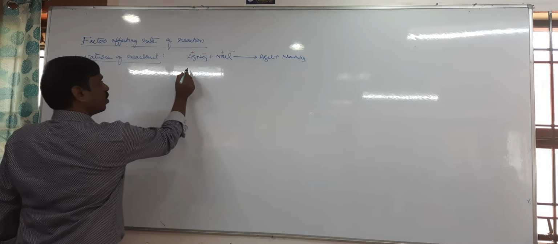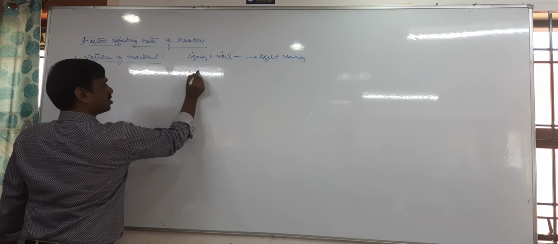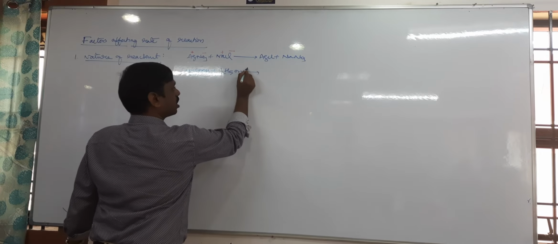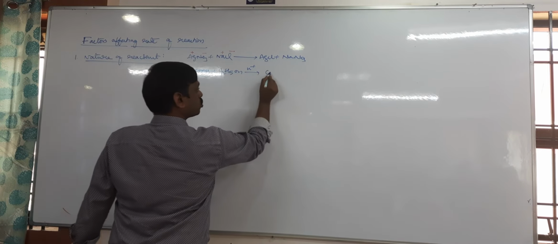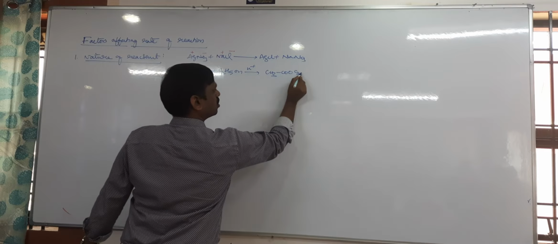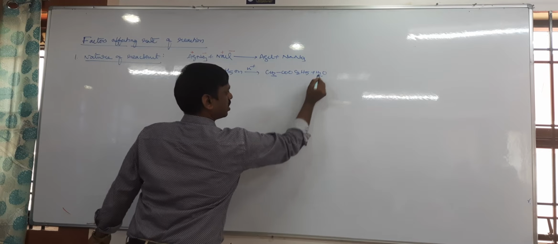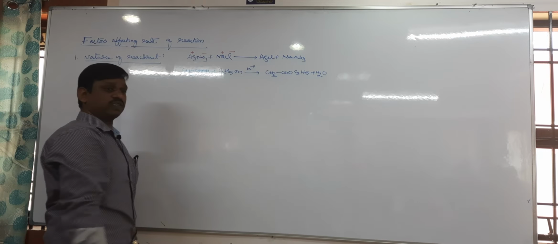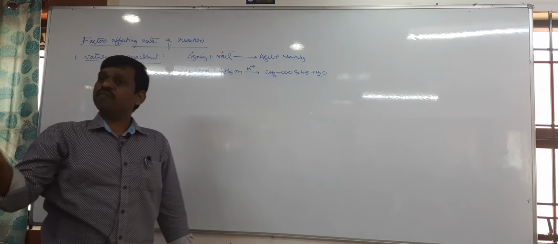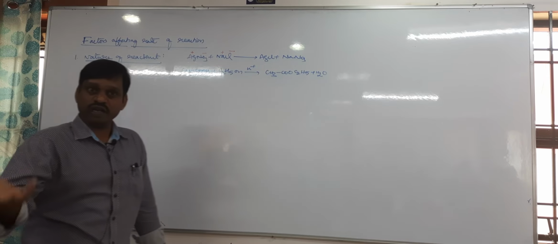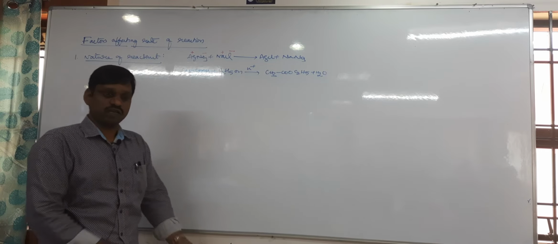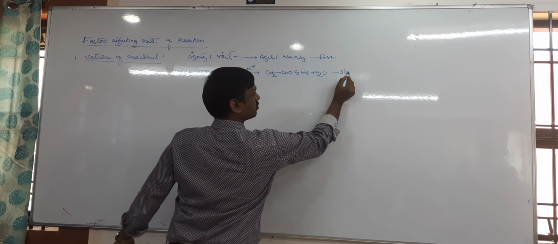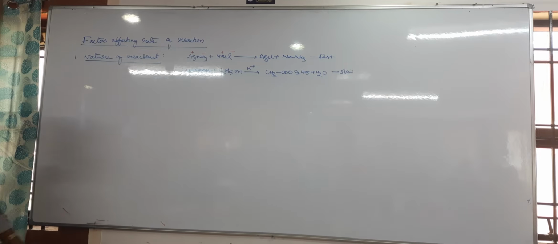For example, let us take a covalent reaction with acetic acid. The same example you have taken. Acetic acid reacts with ethyl alcohol. Tell me, in acidic medium, it is called esterification. What does it give? It forms ester, ethyl acetate plus water. It is an esterification. So in this reaction, there is breaking of bonds and making of new bonds, which requires energy, which requires time. Therefore, these reactions are slower. So this is a fast reaction, this is a slow reaction. So usually covalent reactions are slow reactions.